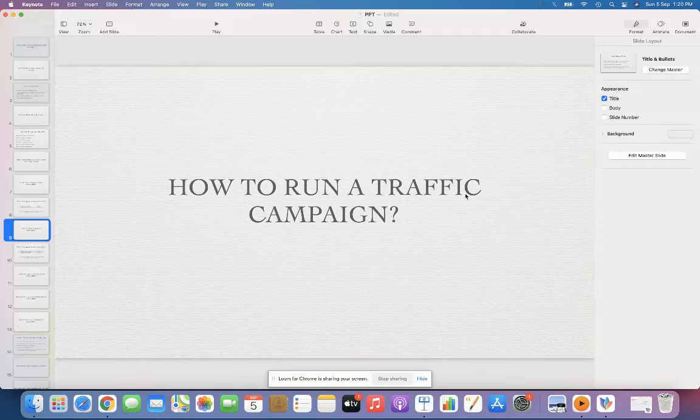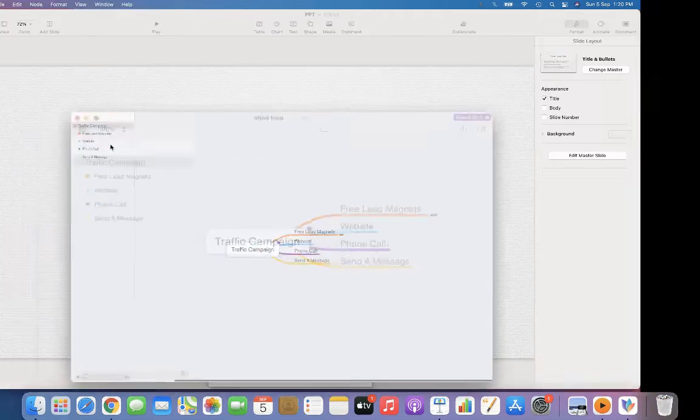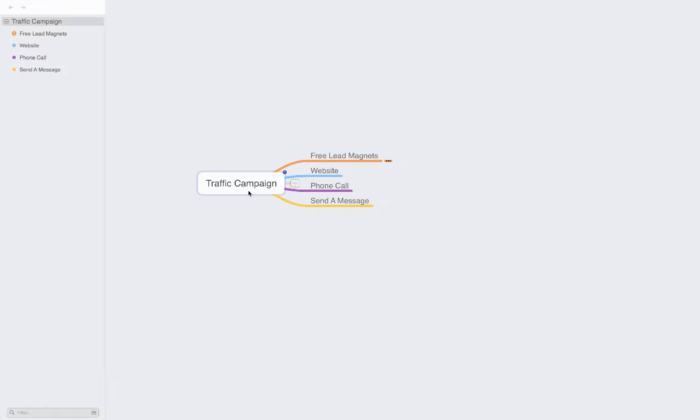So what I'm going to do is I have created a mind map for you, so I'm just going to explain using that so that it will be much clearer for you, right? So yes, why do we usually run a traffic campaign? I have already told this particular point earlier.